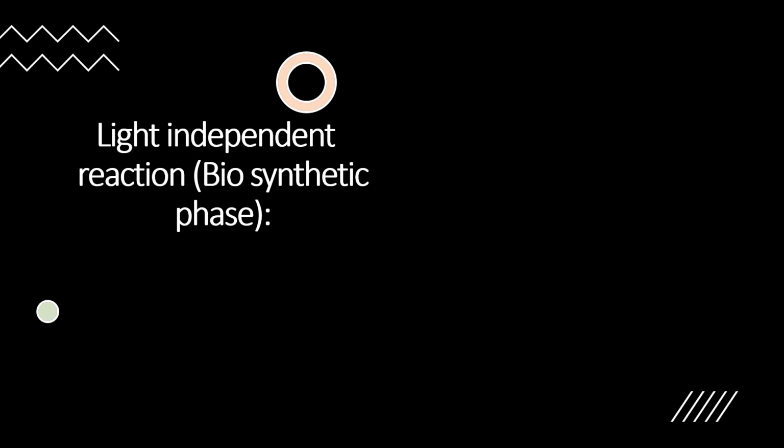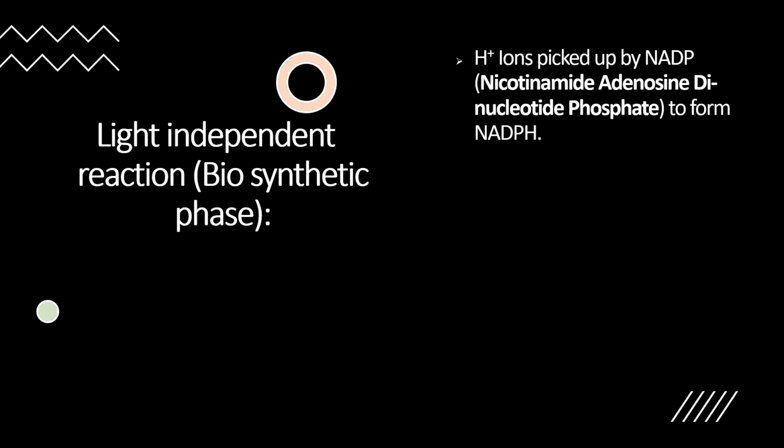This second phase is also called the biosynthetic phase. Why is it called the biosynthetic phase? Let us discuss. The H plus ions generated during the light reactions are picked up by NADP to form NADPH.